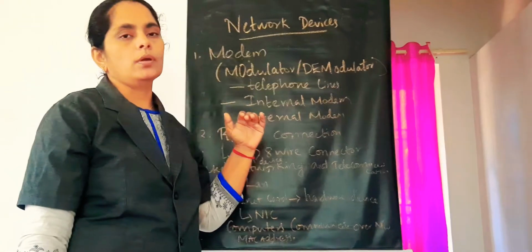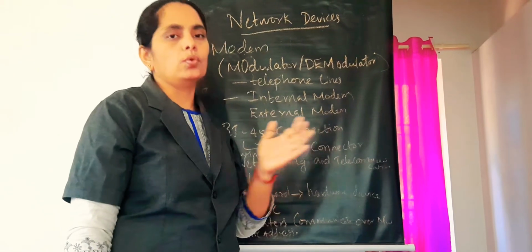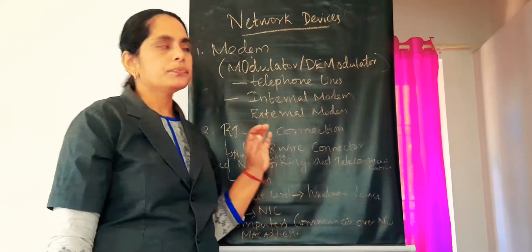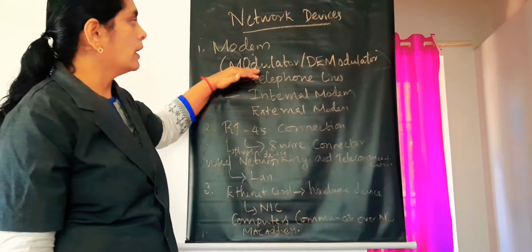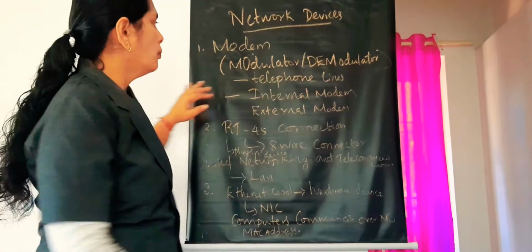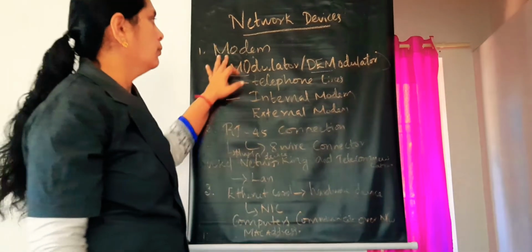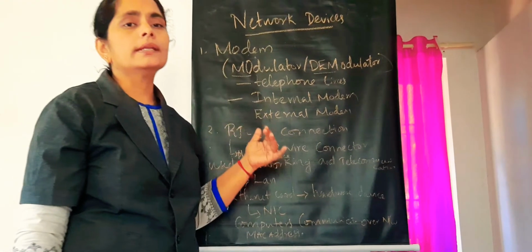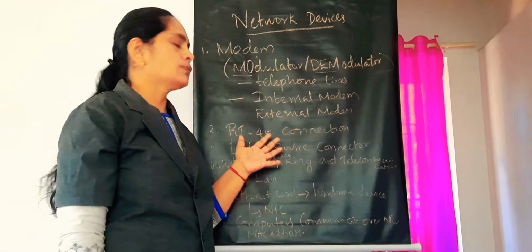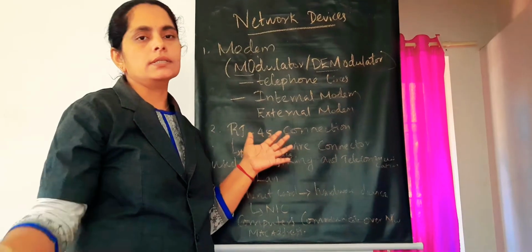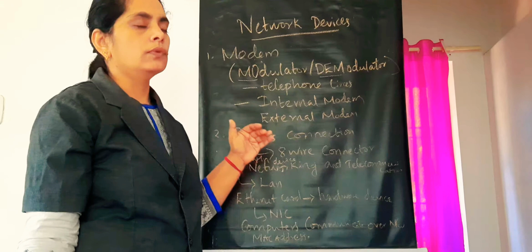What do you mean by modem? It can be used to transfer the data over the telephone lines. We call it a modem. Here the modem stands for modulator slash demodulator. Modulator, MO, and demodulator, DEM, together we call it a modem. It is used to convert analog signal to digital and digital signal to analog. This is the main working of a modem.